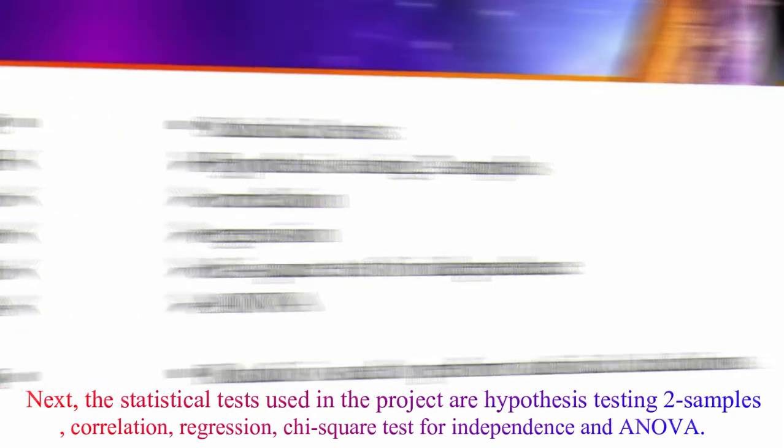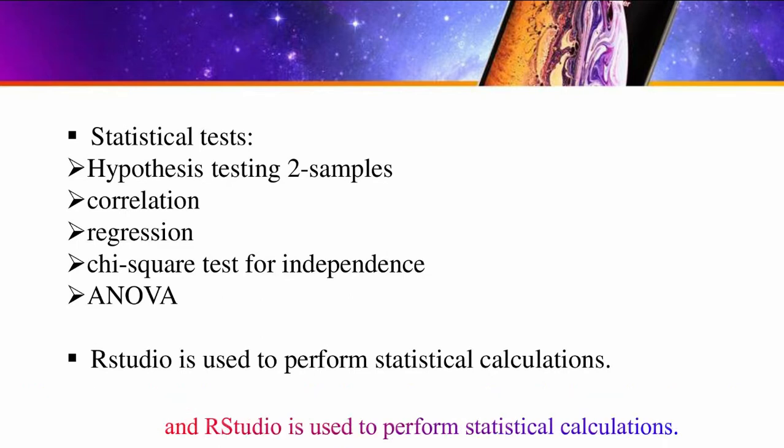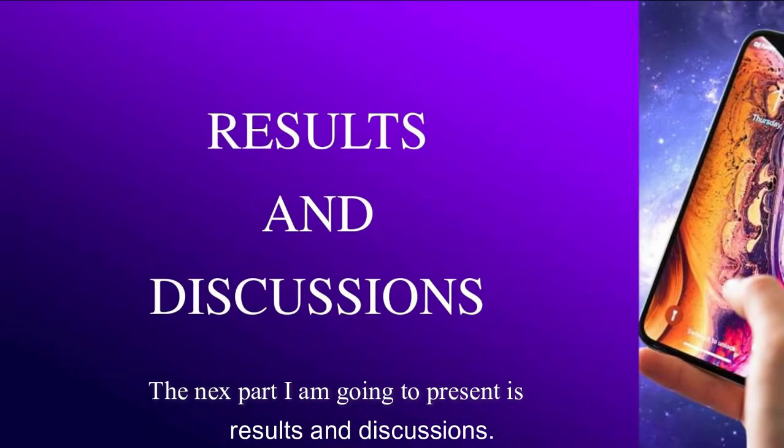Next, the statistical tests used in the project are hypothesis testing, two samples, correlation, regression, chi-square test for independence, ANOVA, and RStudio is used to perform statistical calculation. The next part I'm going to present is results and discussion.